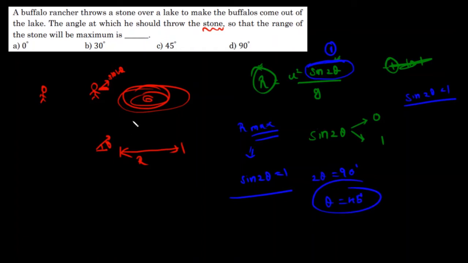So the buffalo rancher should throw the stone at a 45 degree angle so that the stone covers maximum range. Let us continue to the next question.